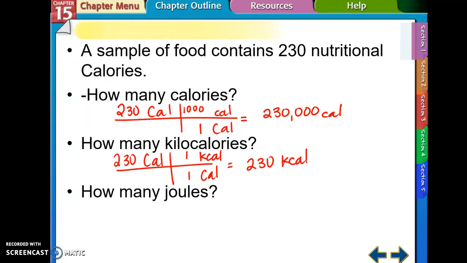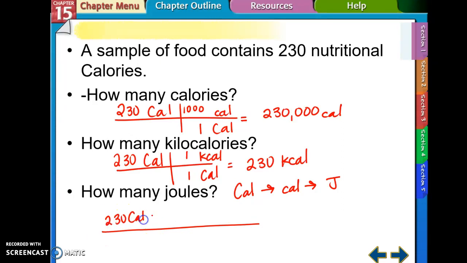But then if it said how many joules, well, I can't go directly from nutritional calories to joules, but I could go big C, nutritional calories, to little c, heat calories, to joules. So I would set that up as a 2-step problem. 230 big C calories to little c calories, and then little c heat calories to joules. With the one with big C calories, 1,000 with the little heat calories, and then the one with heat calories for every 4.184 joules.